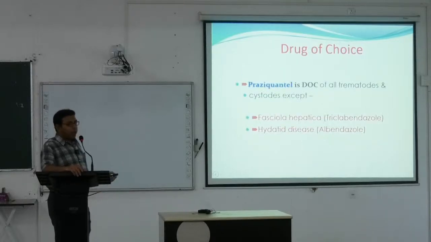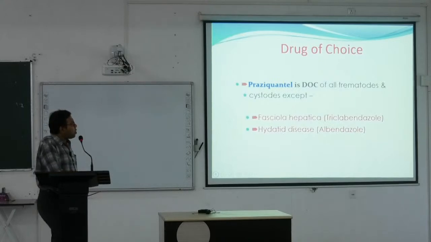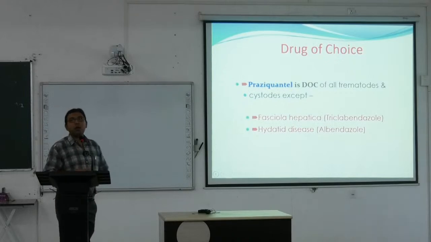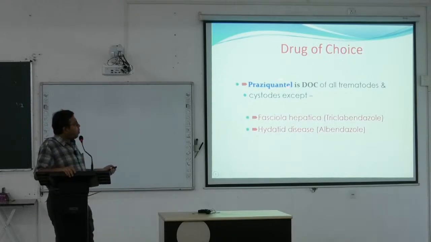This is important. Again, for remembrance, praziquantel is the drug of choice for all trematodes and cestodes except Fasciola hepatica. Already we have seen that triclabendazole, another benzimidazole, is the drug of choice for Fasciola hepatica, which causes the liver fluke. And albendazole again is the drug of choice for hydatid disease, which is caused by the hydatid cyst, Echinococcus granulosus. So remember, praziquantel is the drug of choice for all trematodes and cestodes except Fasciola hepatica and hydatid disease.